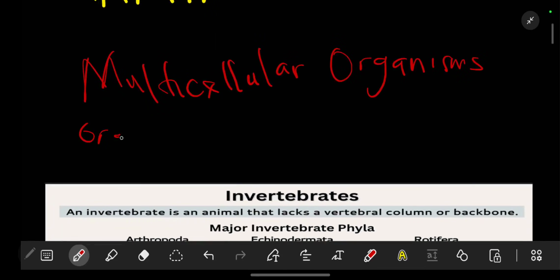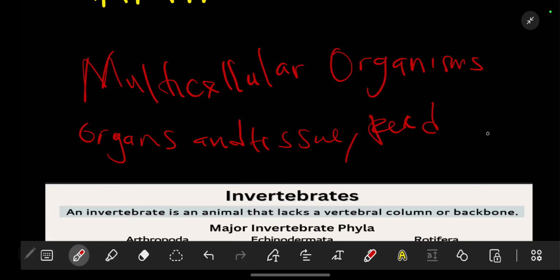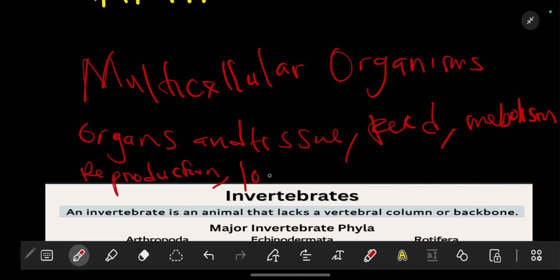These organisms contain organs and tissues which are able to perform a lot of functions such as feeding and metabolism. Metabolism is simply all the reactions that take place in a living organism, such as digestion. They are also able to undergo what we call reproduction. They are also able to move in the process known as locomotion. And finally, they are able to excrete.